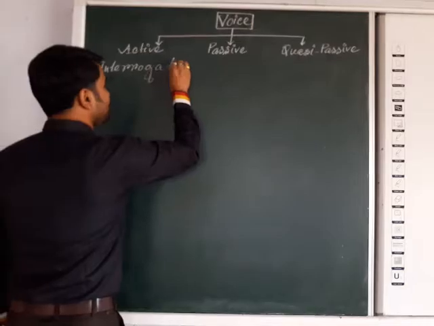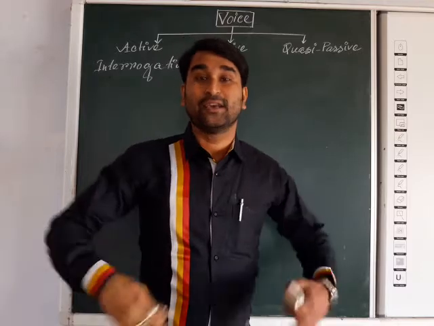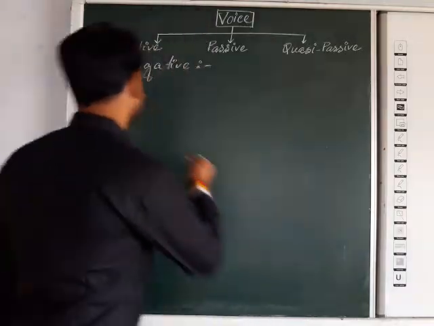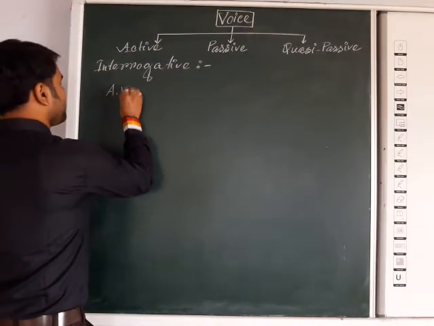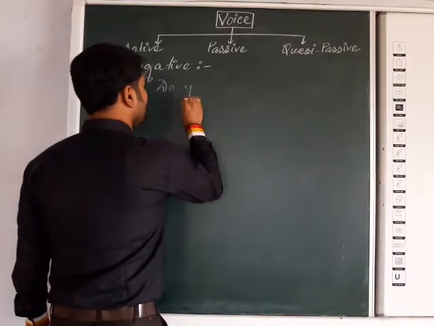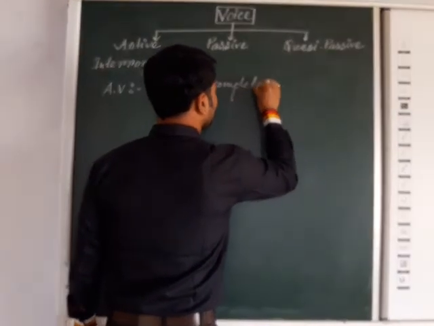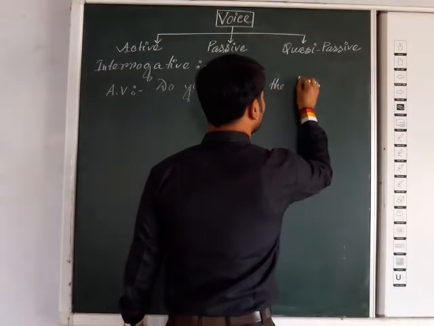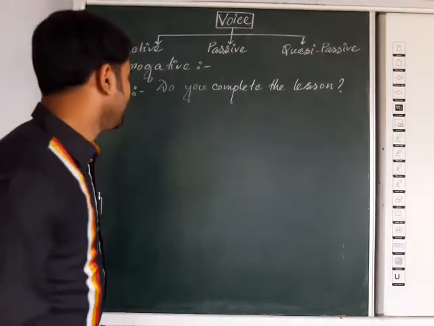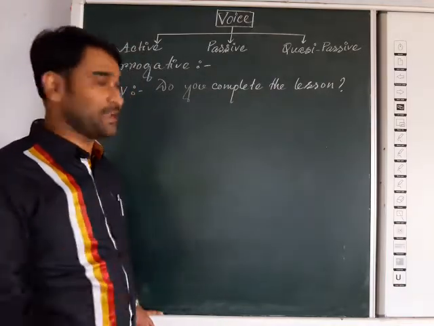If we go for the interrogative sentence in passive voice, that means asking a question. If you get that kind of question, what will be the form of it? Active voice format. Suppose I write, "Do you complete the lesson?" That is the question. Now it is an interrogative sentence. Now change this sentence into passive. In which way can you do it?